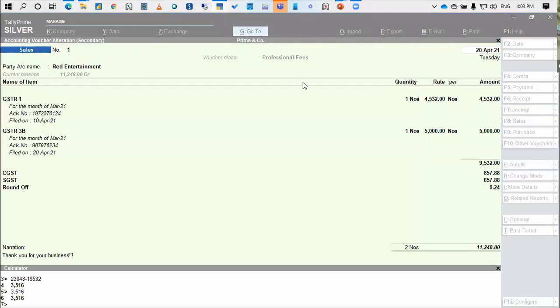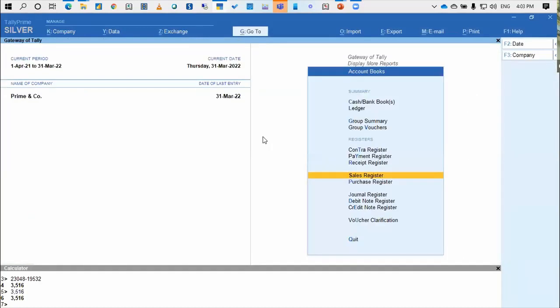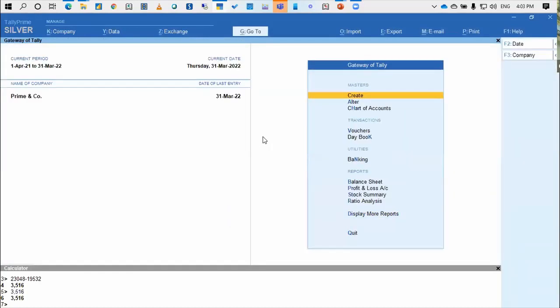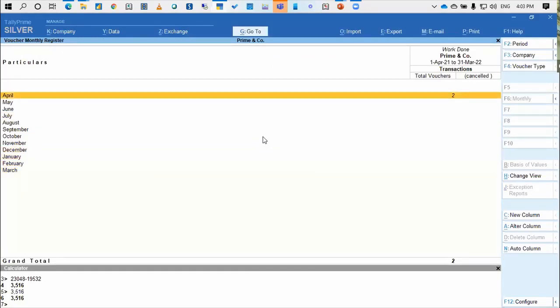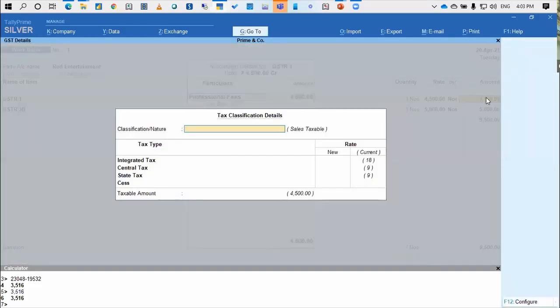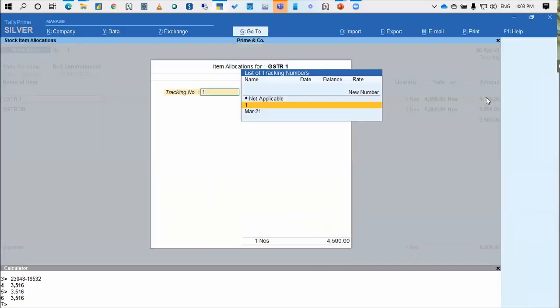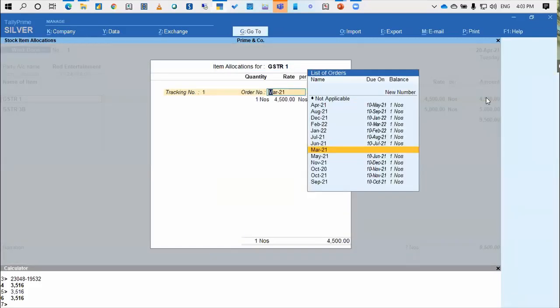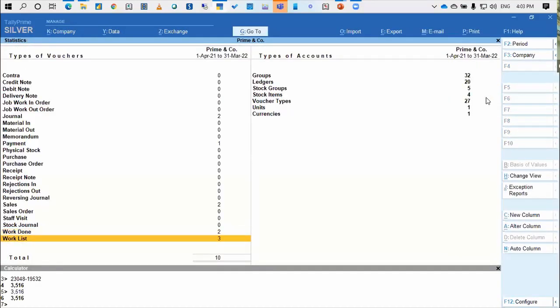Yeah, so that is the trick, this is how Tally works. When you go to the work list and change any amount, because Tally says that in one order, one item can have multiple deadlines or multiple delivery dates. However, sorry, I'm in the wrong voucher by error. Let me just go to the work list.